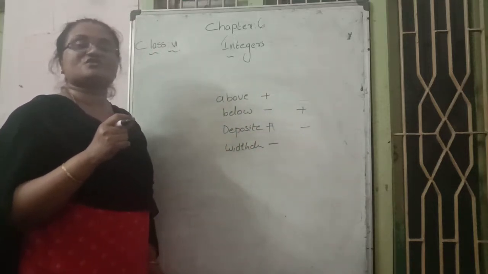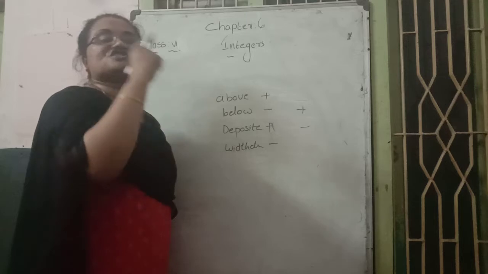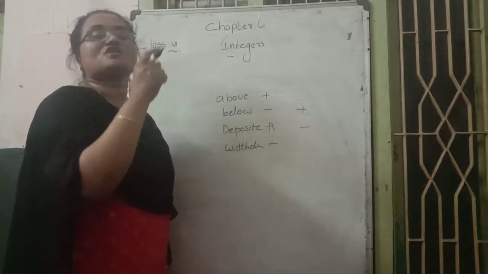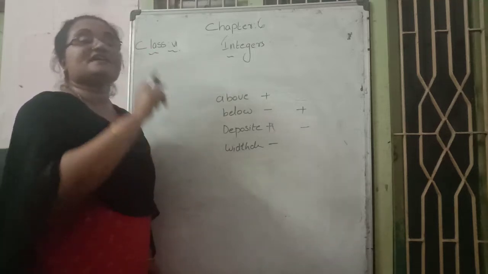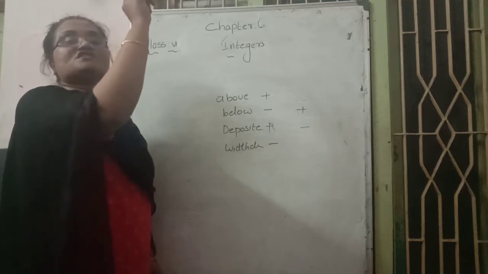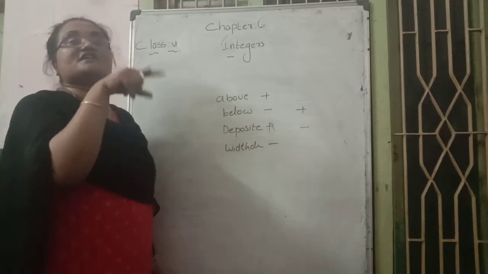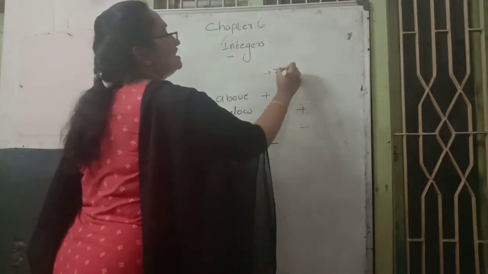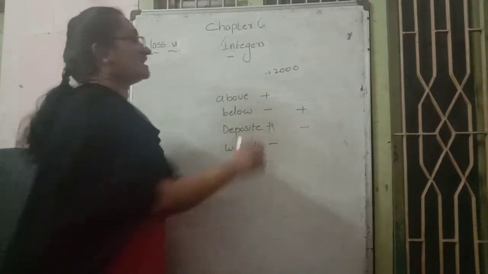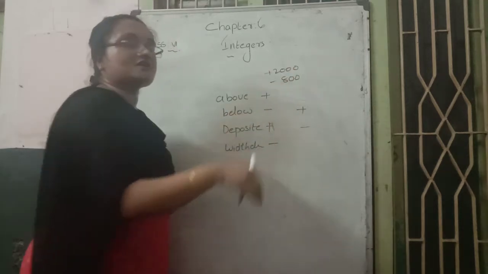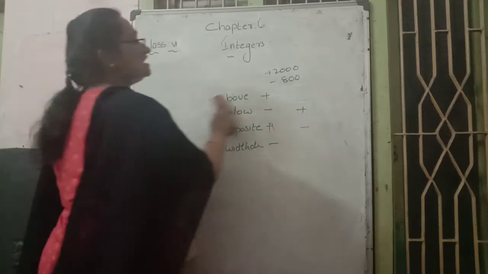Such types of questions are in your Exercise 6.1: represent the given statement in the form of a positive or negative number. For example, an aeroplane flying 2000 meters high above the sky: above is represented as plus 2000. A submarine 800 meters below the sea level: below is represented as minus 800. Like these things are in the first question.